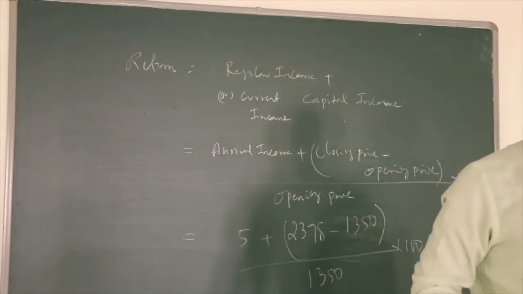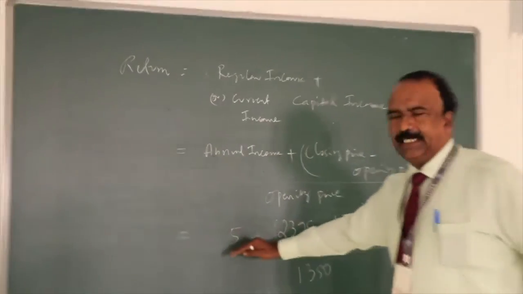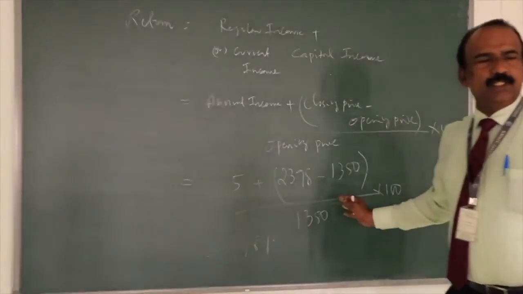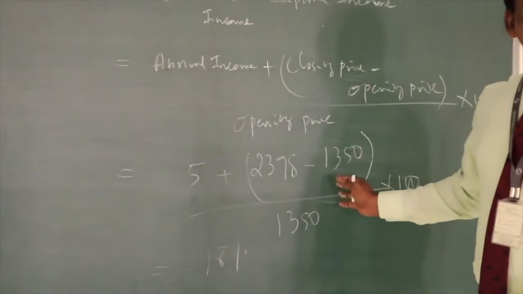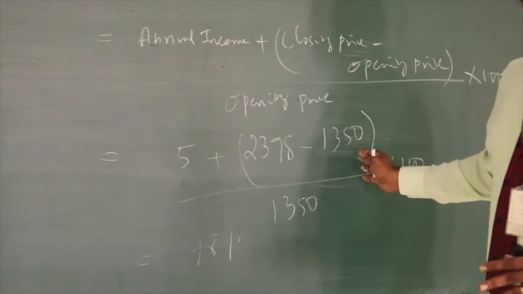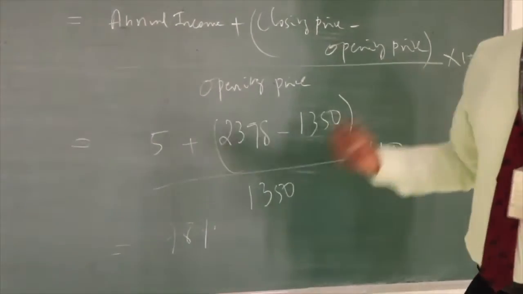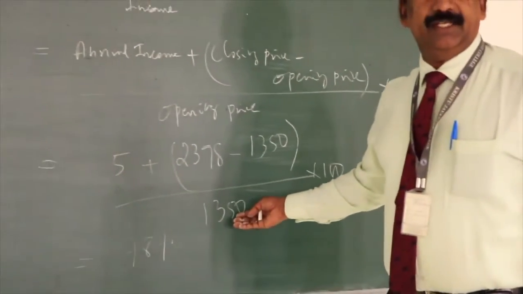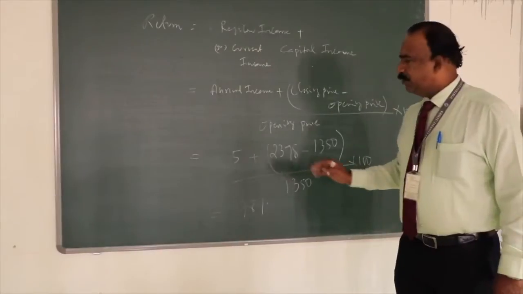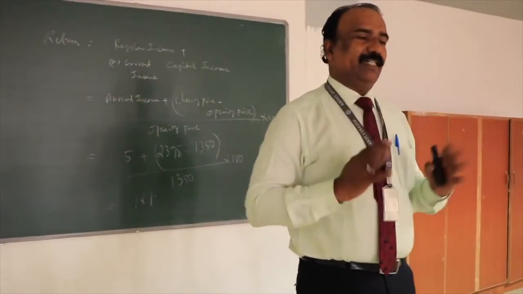Okay. So, hope all of you can remember this. First, take current income. The current income is rupees 5 per share. Next, you should add the capital income. So what's the capital income? The capital income is closing price minus opening price. And in relation to how much your investment is, 1,350, the opening price. Multiply by 100, which will give you the rate of return. So 78% is a 1 year rate of return.